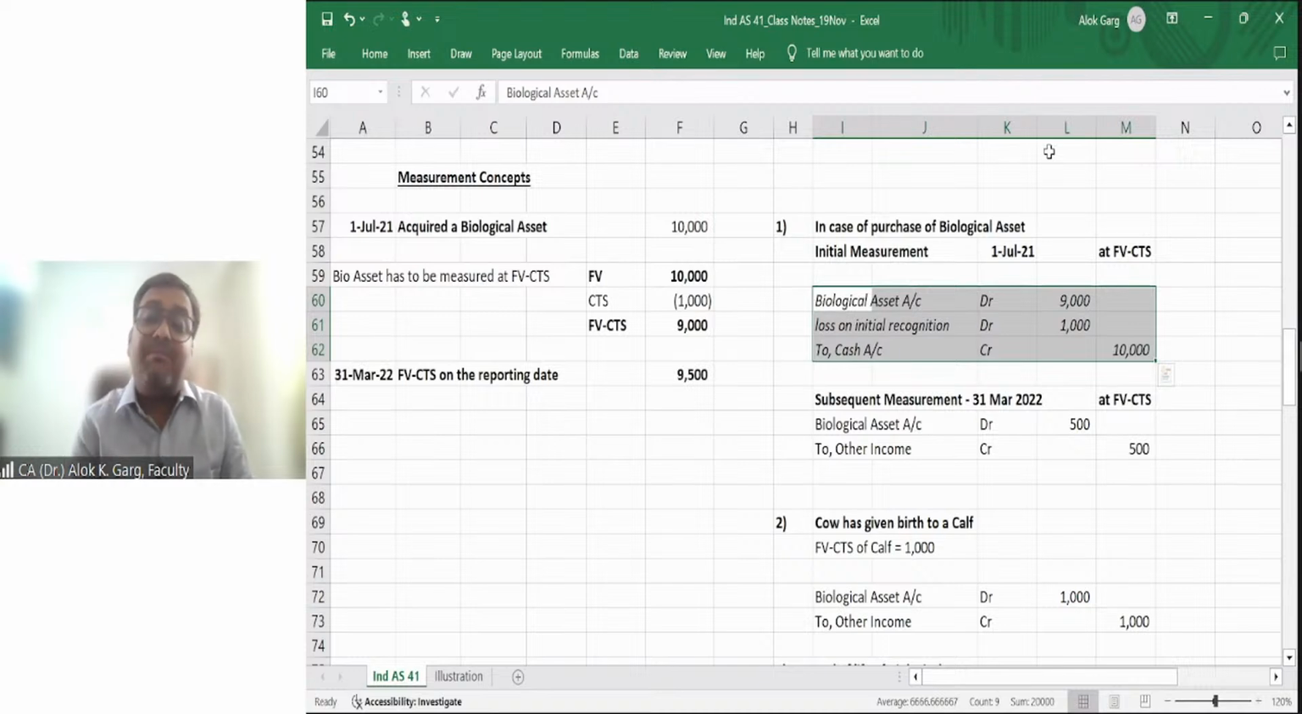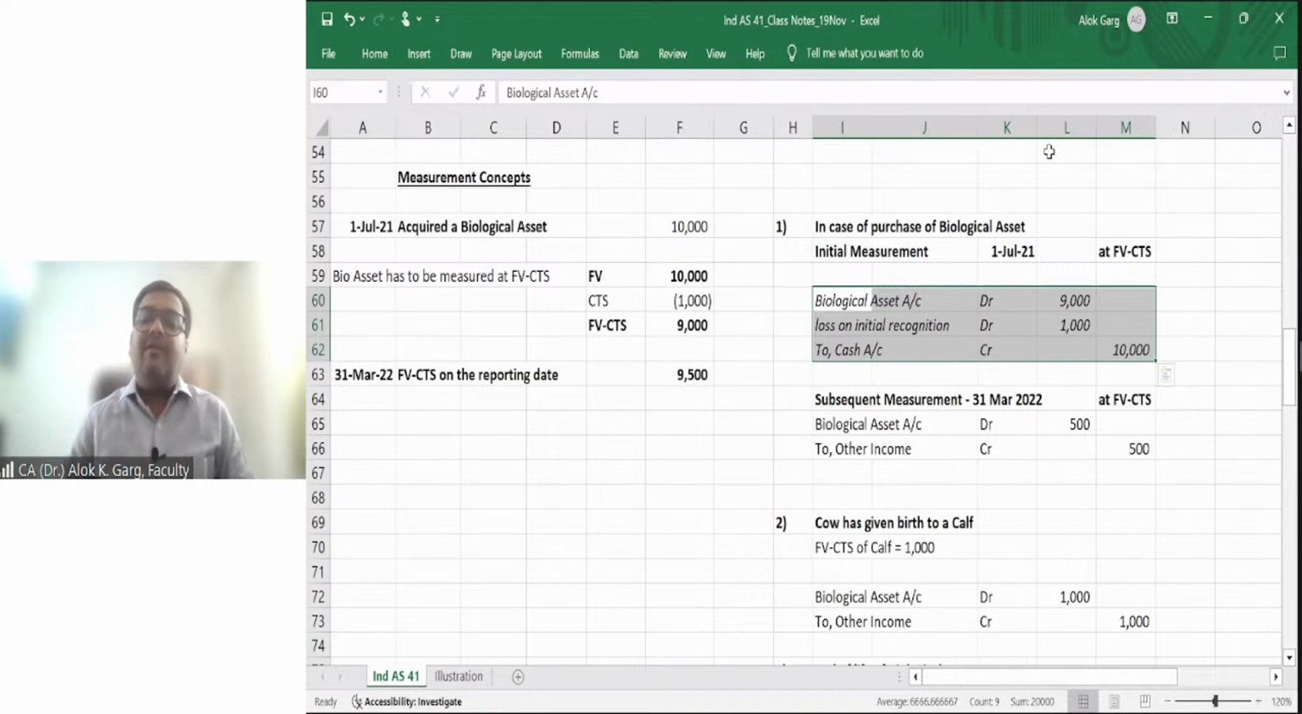If the company has purchased this cow, then why is it a biological asset? Then why are you recognizing it at fair value less cost to sell? Why are you not recognizing it at cost? Number one, the standard says this. That is why we are doing this. But what could be the rationale behind saying that everything has to be accounted for at fair value less cost to sell?